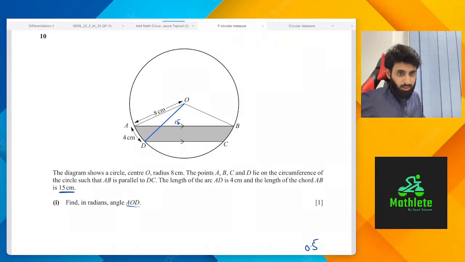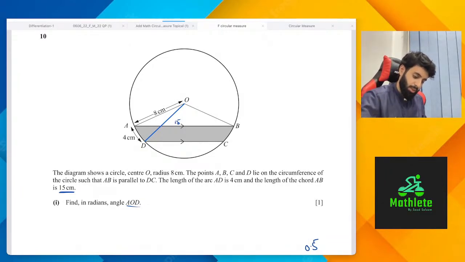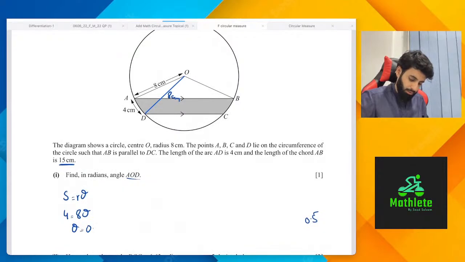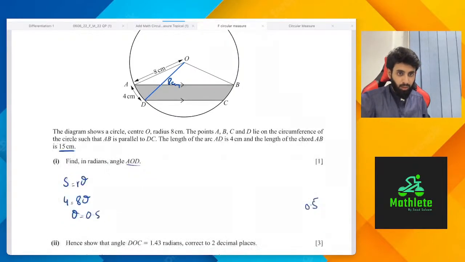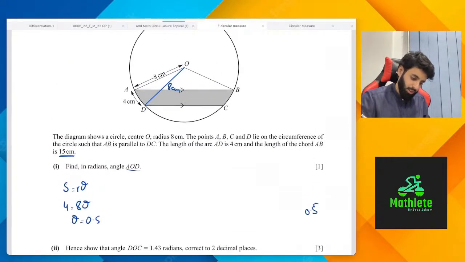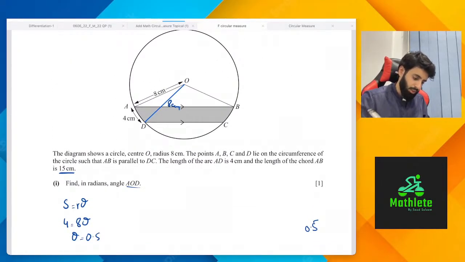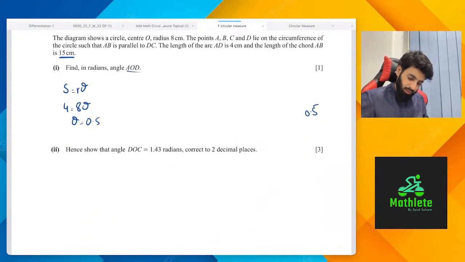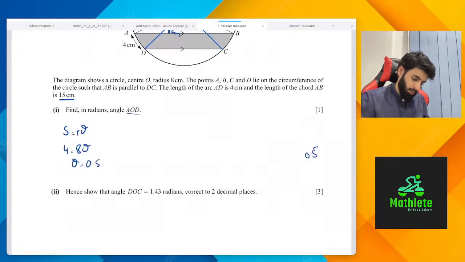Okay, this is what we're going to do. We'll make a line from O to D, which is the same as the radius, so it's 8 cm. So s equals r theta: s is 4, r is 8, so theta equals 0.5 radian, and that's it. Then it says hence show, and this is a 3 mark question, show that DOC is 1.43 radians, correct to 2 decimal places.